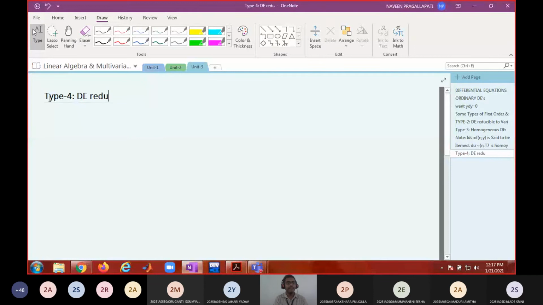Right. Now type 4. DE reducible to homogeneous DE. So if a DE is not homogeneous, then what is a DE called?